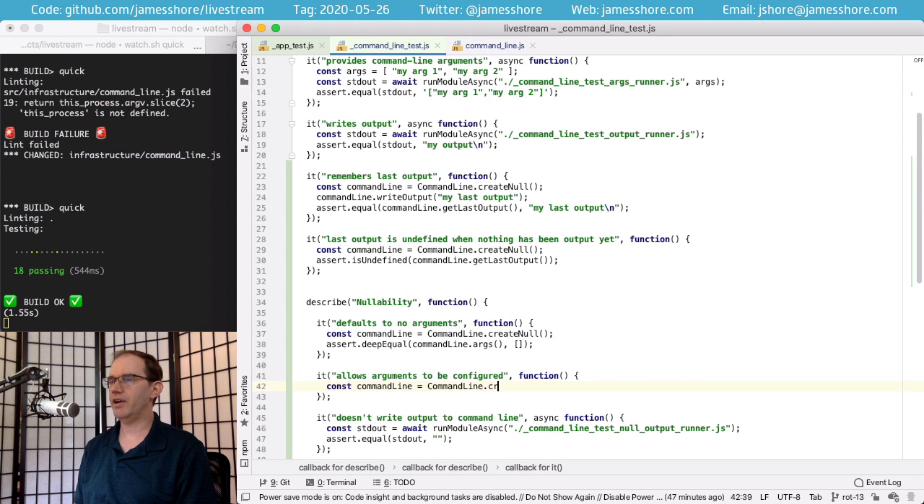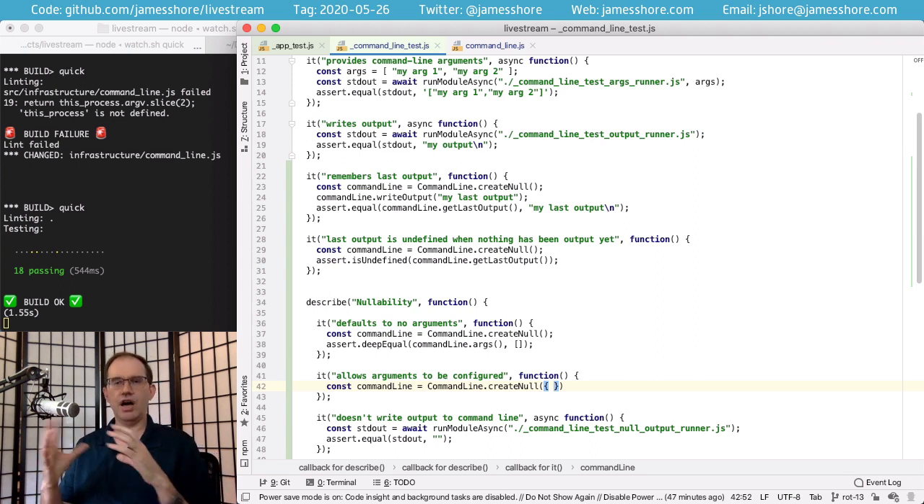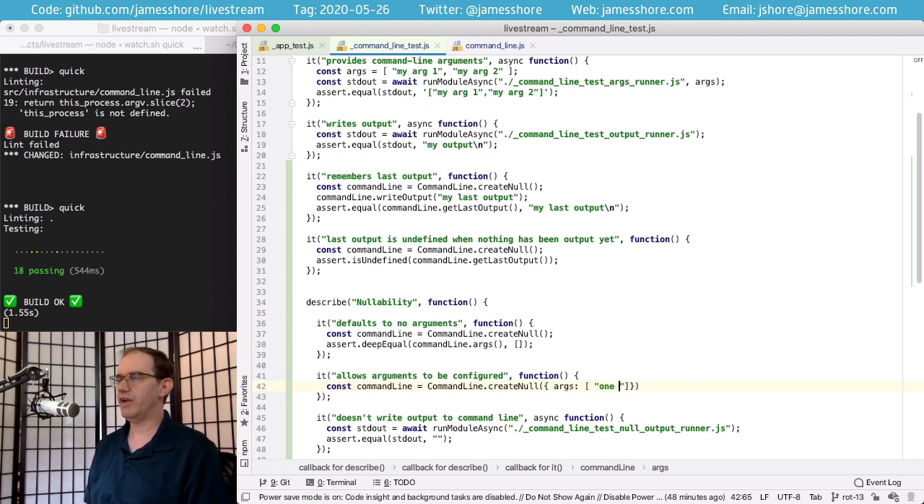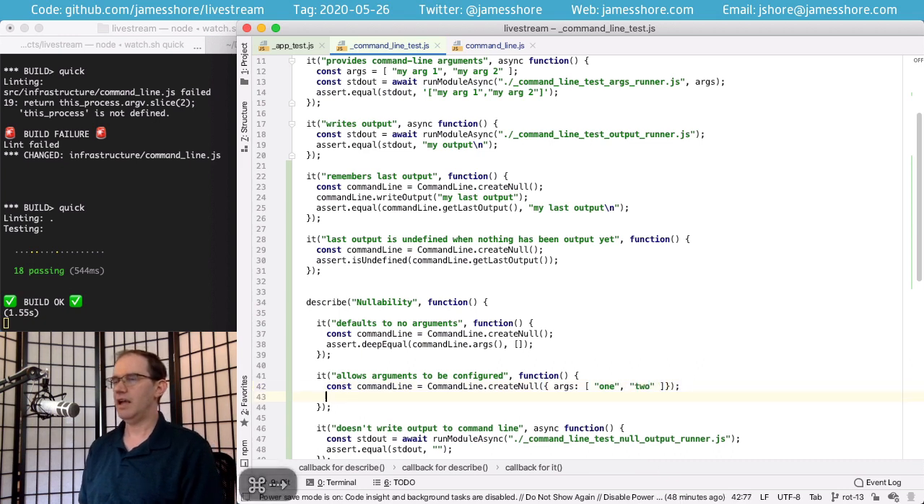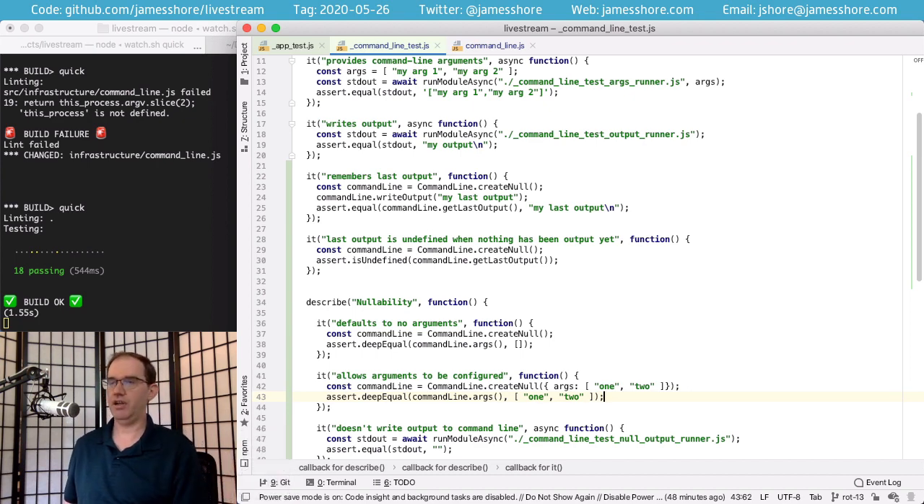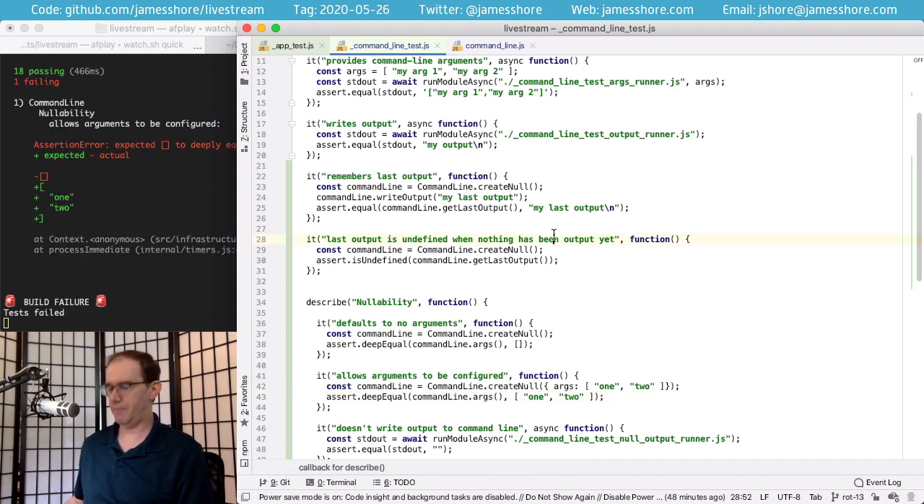And when I'm configuring my nulls, and we'll make this a parameter to our create null, I like to use optional named arguments because there's often going to be multiple possible configured responses, and you're not going to care about all of them in every case. So I'll default some to some default value and allow us to just name what we want. So I'm going to say that we've got an argument 1 and 2, and we should expect that our command line args is equal to 1 and 2. But of course it's not. It's an empty array. So we're going to see a failure.